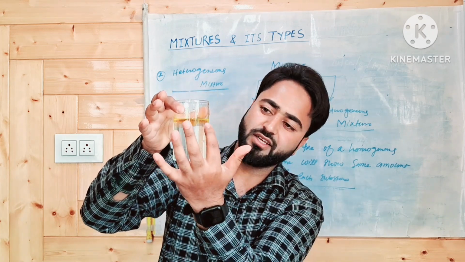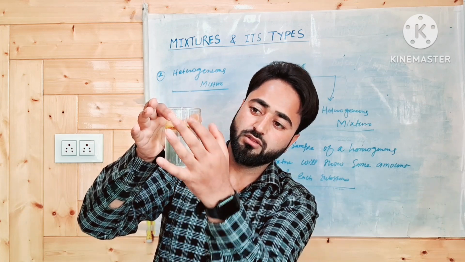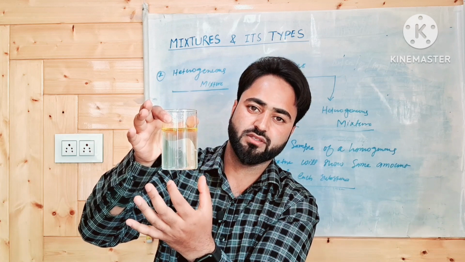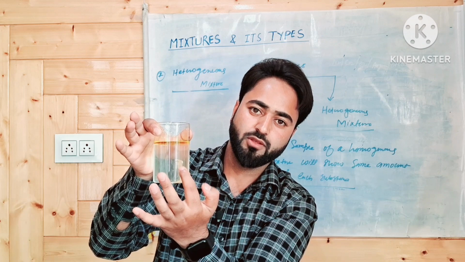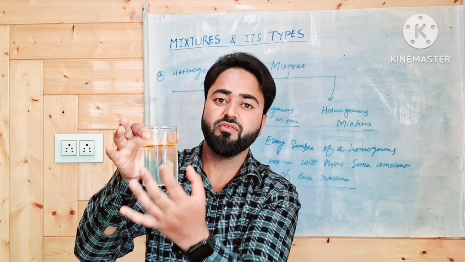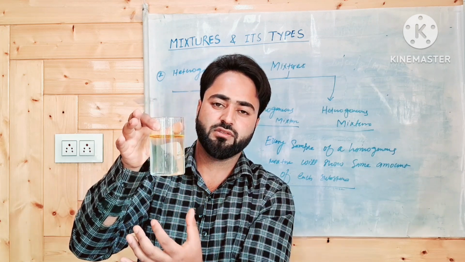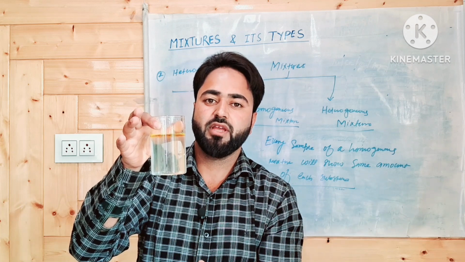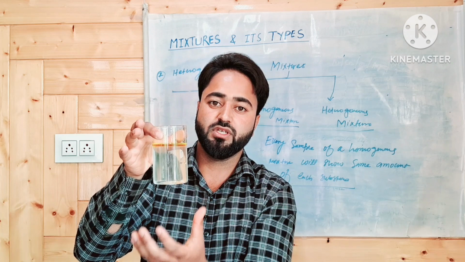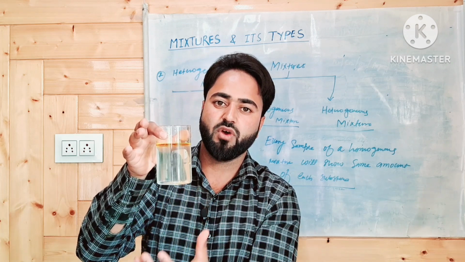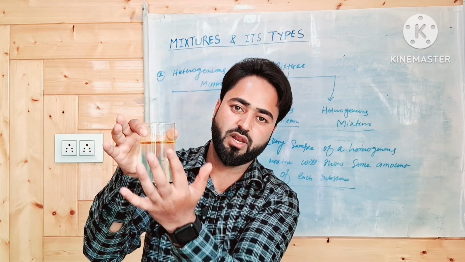You can clearly see two parts, one of oil and another of water. This mixture has two distinct phases. You can clearly see with your naked eye the oil layer and the water. So this mixture has uneven distribution. This does not have uniform distribution of the oil particles. So this mixture is heterogeneous mixture because it does not have uniform composition. It has two distinct phases, one of oil and one of water.